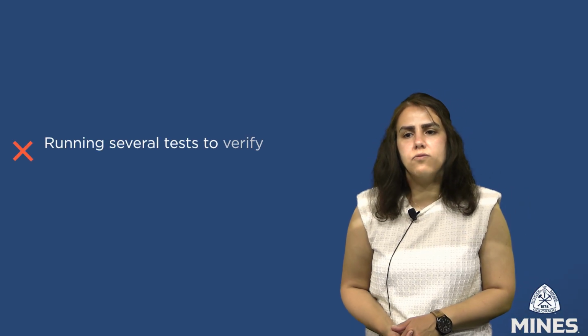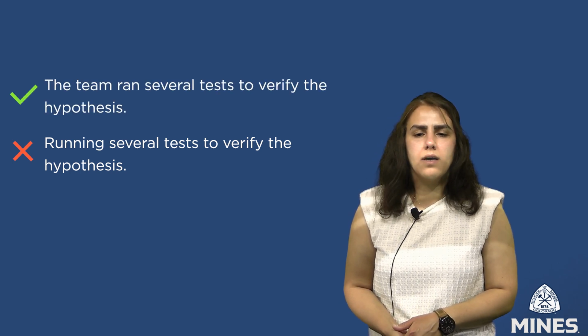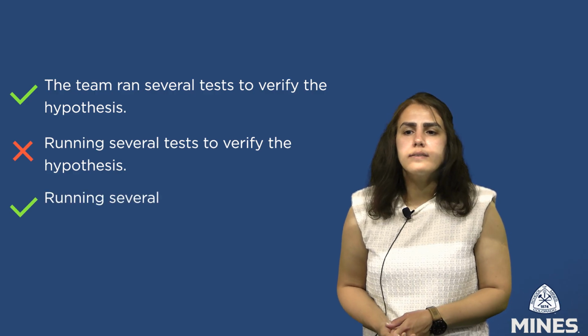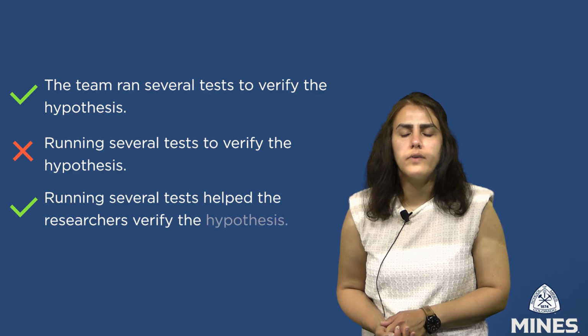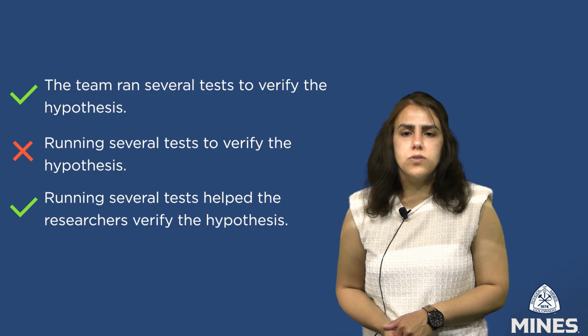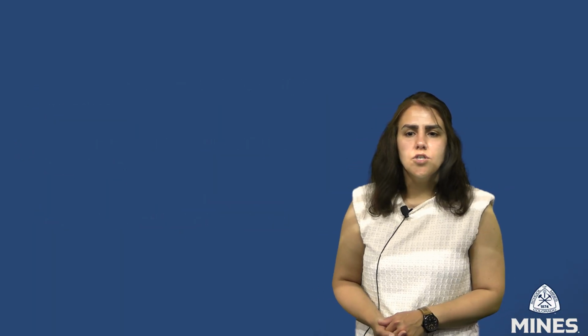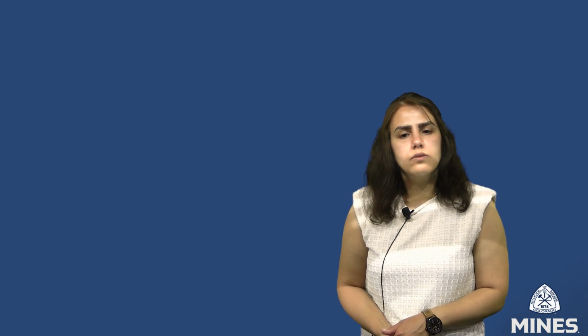Additional examples include. Fragment: running several tests to verify the hypothesis. Complete: the team ran several tests to verify the hypothesis. Complete: running several tests helped the researchers verify the hypothesis. In the first revision, the fragment is resolved by adding both a subject, the team, and a verb, ran. In the second example, the gerund phrase, running several tests, functions as the grammatical subject followed by a finite verb. Both strategies successfully transform the fragment into a grammatically complete and meaningful sentence.